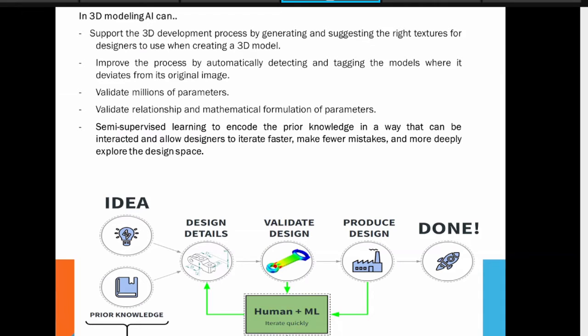Okay, which color may be useful, which texture may be useful, which parameter may be useful, which algorithm may be useful, which are the ready shapes available, and you can embed that shape directly into your model. So that help you can take from the AI.